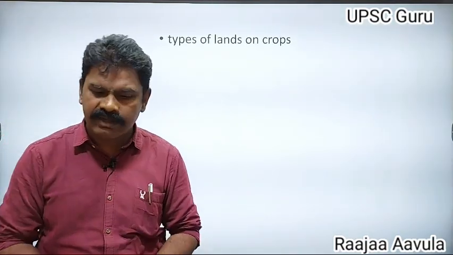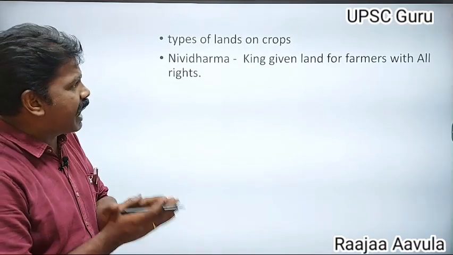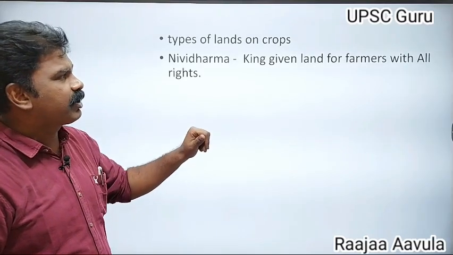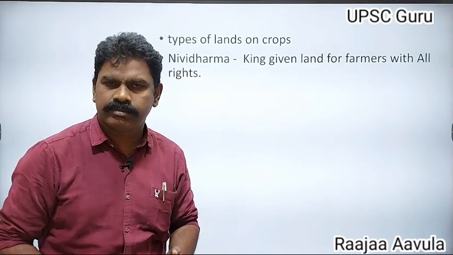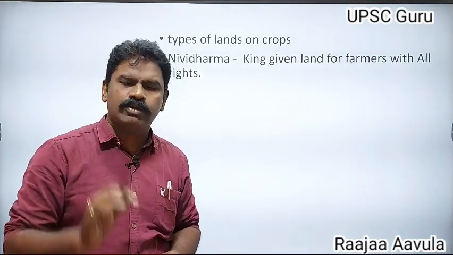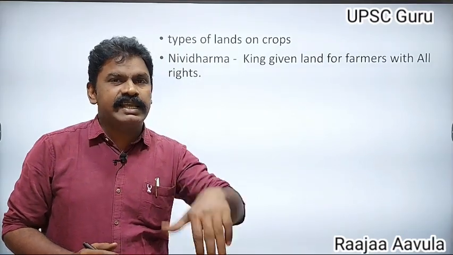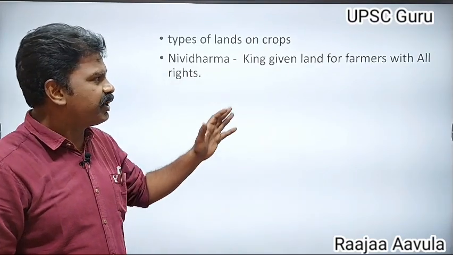There were some types of lands based on the crops. Lands were divided into different groups. Nividharma: the king gave land to the farmers by giving all the rights. Every right was given. Farmers could sell the land or give it to anybody.